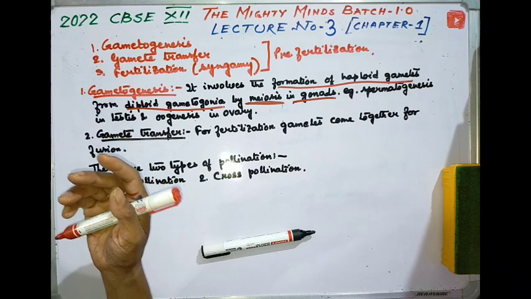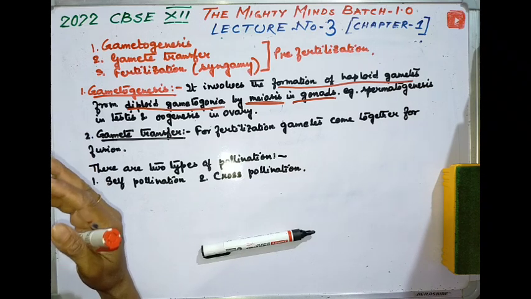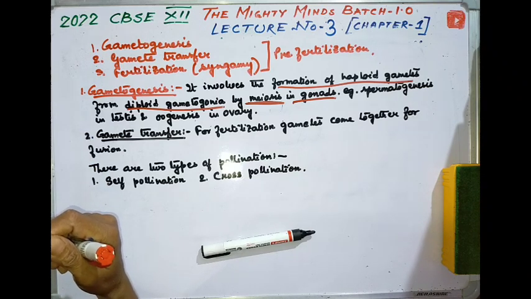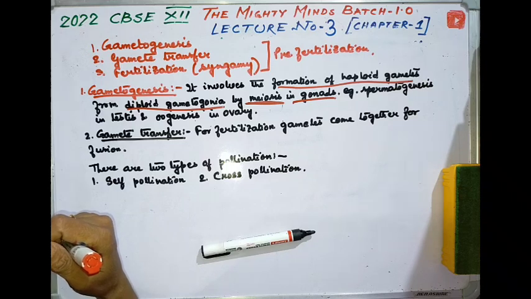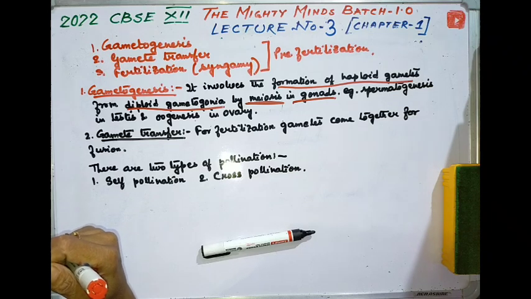human beings bear a diploid parental body. Here meiosis occurs at the time of gametogenesis, that is gamete formation. Cells undergoing meiosis to form haploid gametes are called meiocytes. Due to meiosis, every gamete gets only one set of chromosomes.